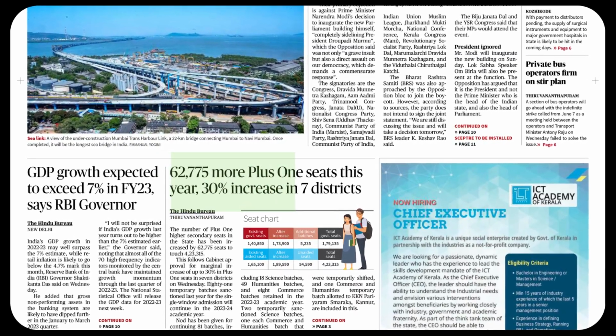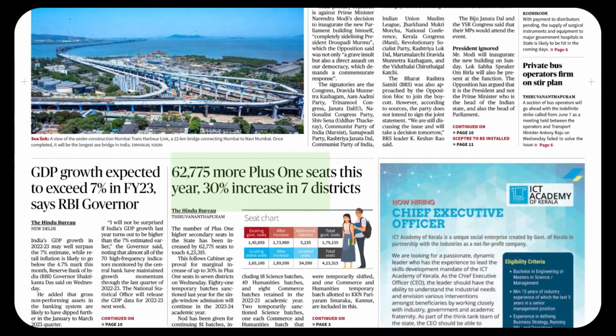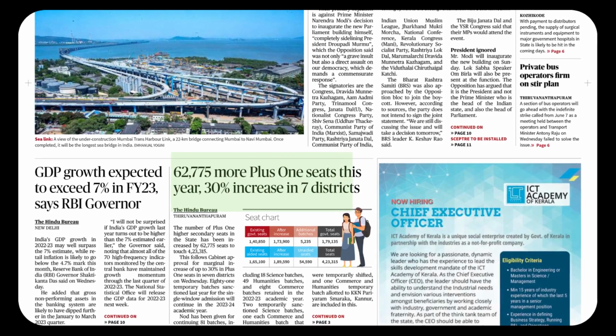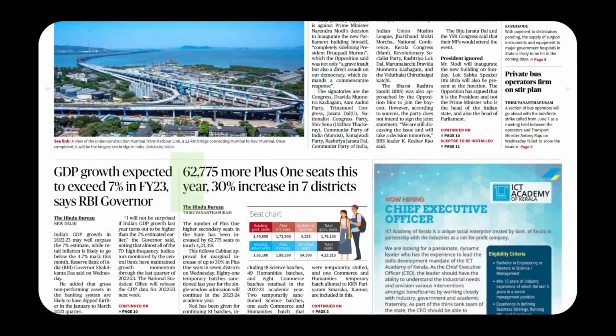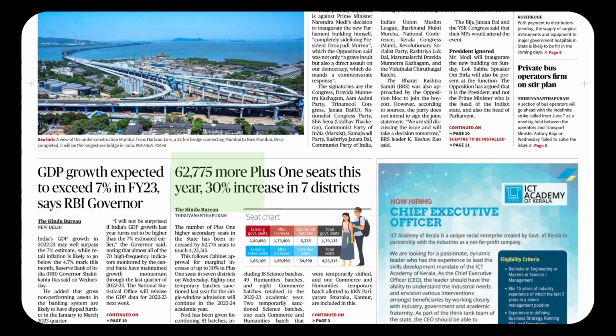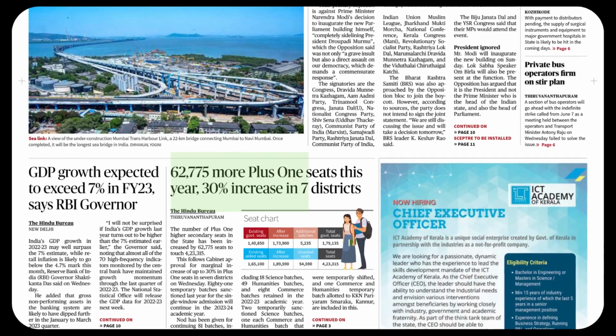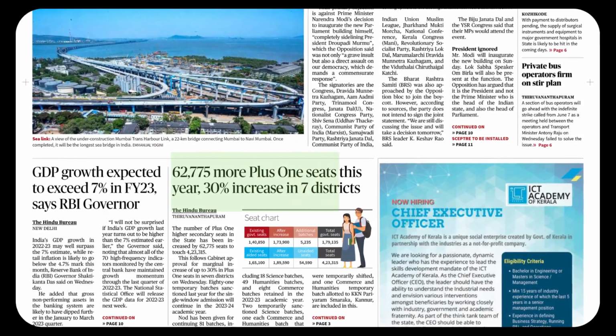62,775 more plus one seats this year, 30% increase in 7 districts. This is purely talking about the hike in plus one seat allocation in Kerala state, a 30% increase. This may be set against the increase in the number of A plus students, the number of winners this time. 62,775 more plus one seats this year.